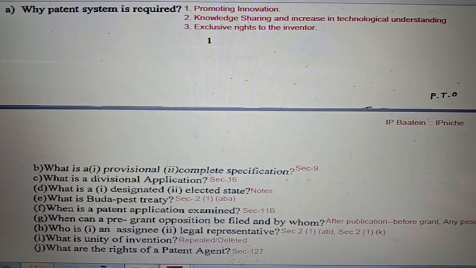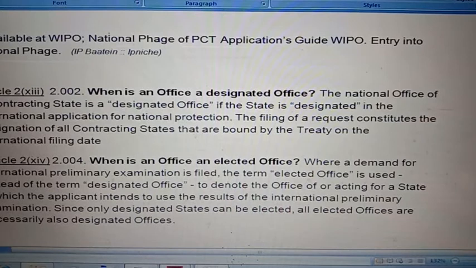Question number B, what is a provisional and complete specification? Kindly see section 9. What is a divisional application? Kindly see section 16. What is a designated and elected states? That I will give. Kindly have a look. This information is available on WIPO site. Kindly search as National Phase of PCT Application Guide. You will get this.